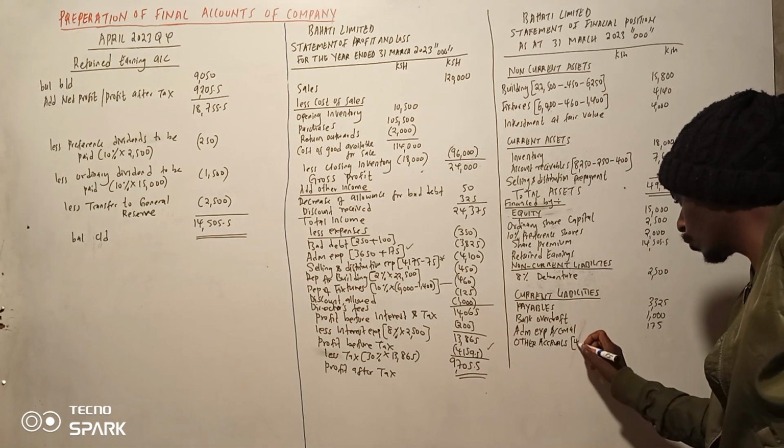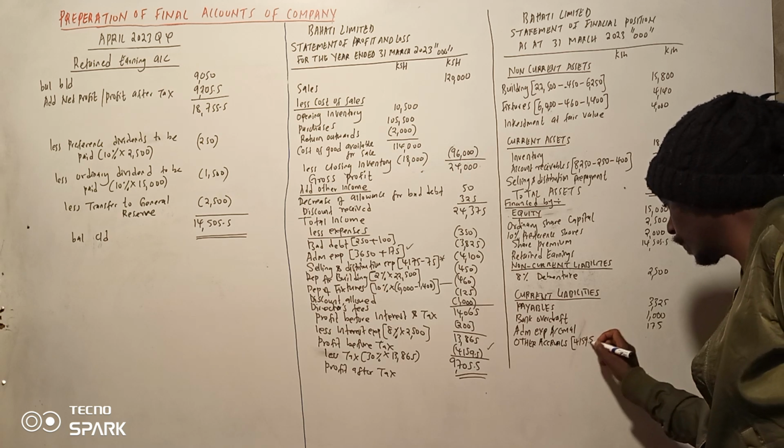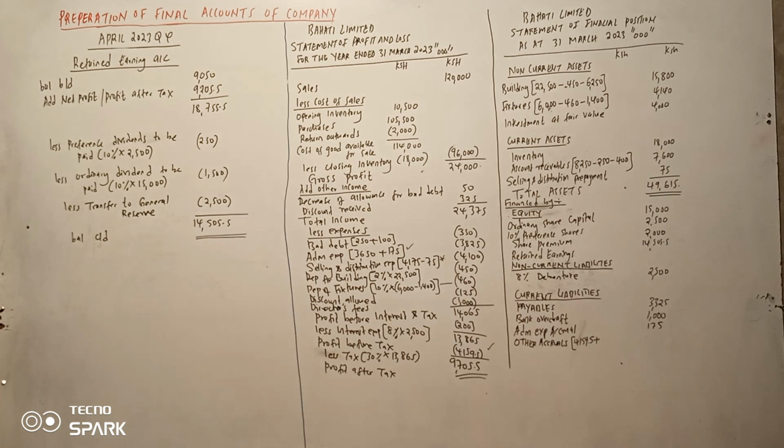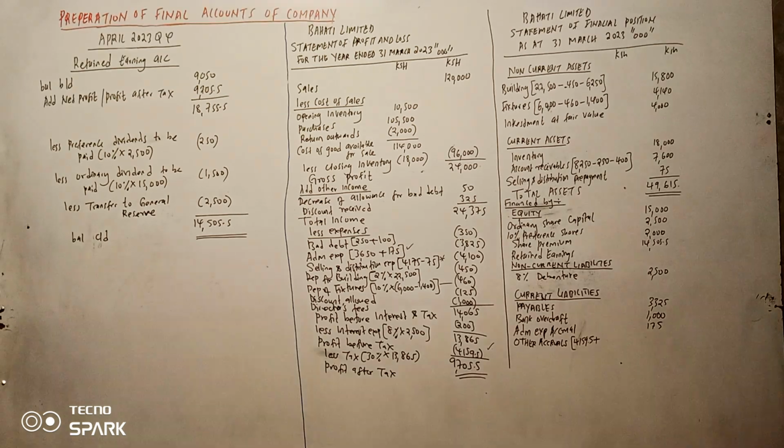4159.5. What else is not paid? Let me see.